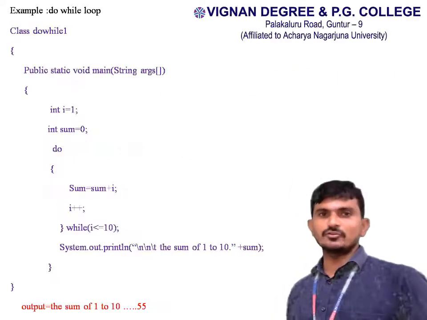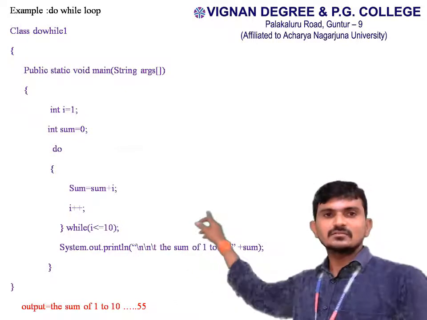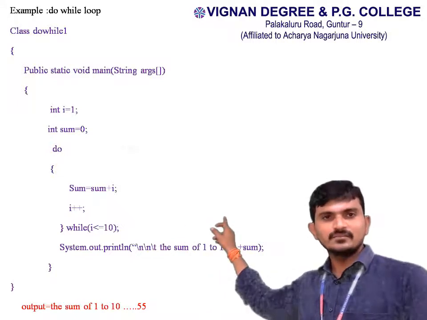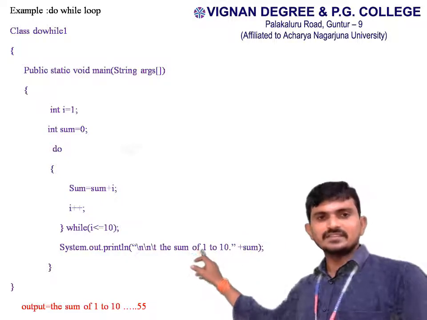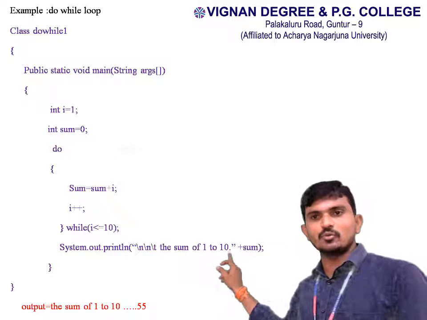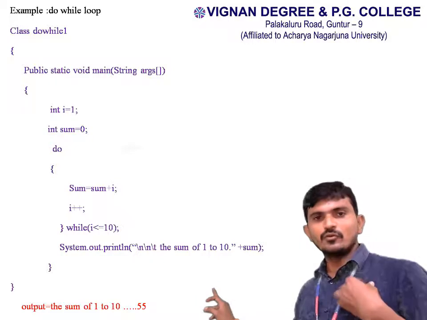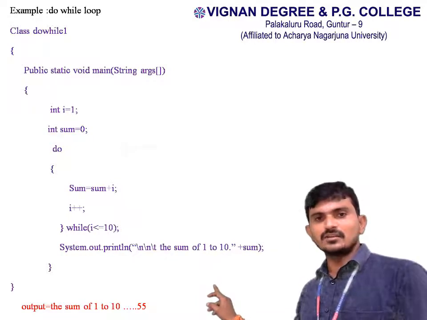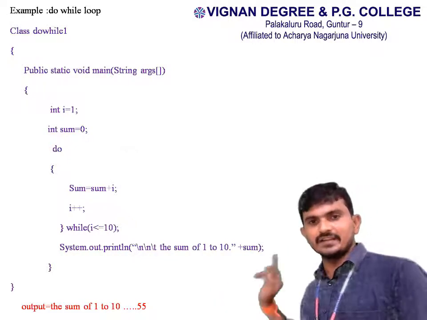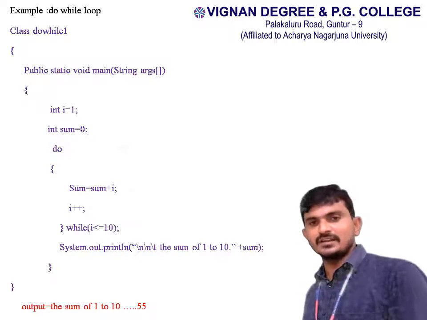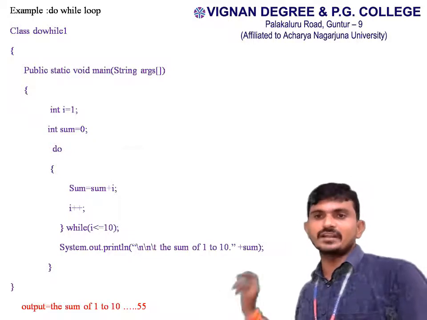Next, a small example about the do while loop. Suppose class name, class DoWhile1, open braces, public static void main String args, open braces, int I equal to 1, int sum equal to 0, do statement, do open and close braces, sum equal to sum plus I plus plus, while I less than or equal to 10. System dot out dot println the sum of the 1 to 10 numbers. You have to print the 1 to 10 numbers.